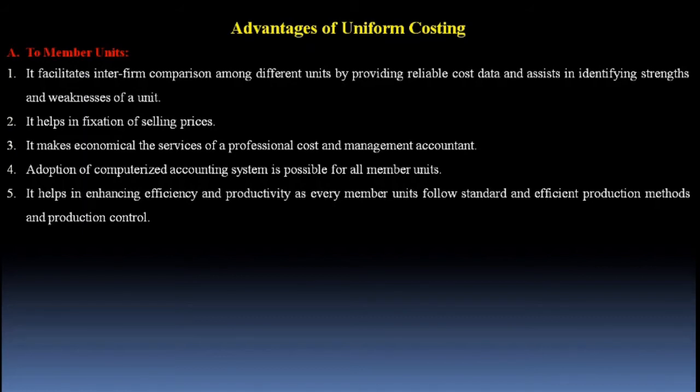After knowing the best production method, the remaining companies can easily adopt it for their production activity. That's how it enhances efficiency and productivity by accepting the standard and efficient production method. In short, here production methods are compared and the best production method is selected. That's how it automatically enhances efficiency and productivity.